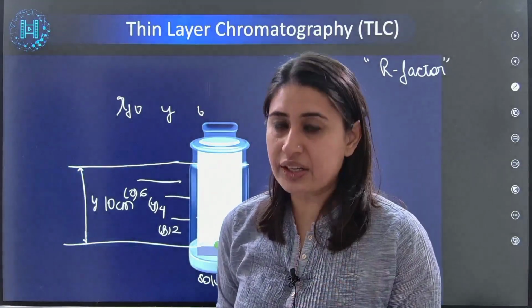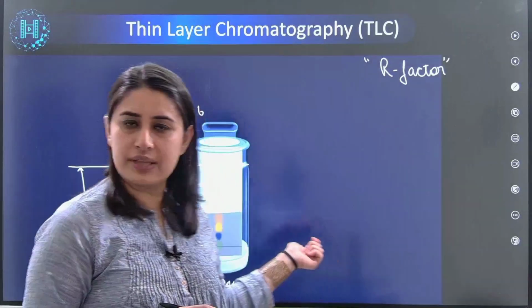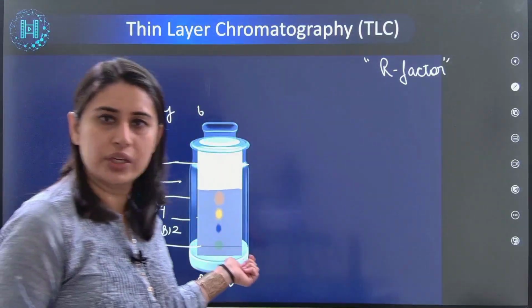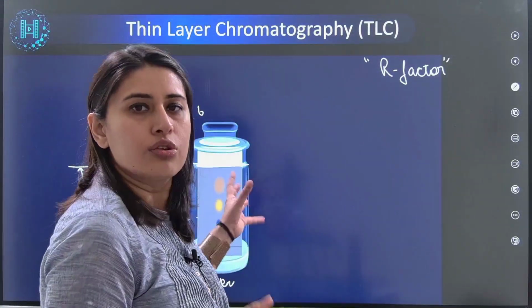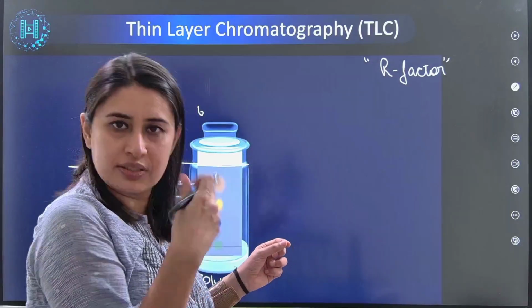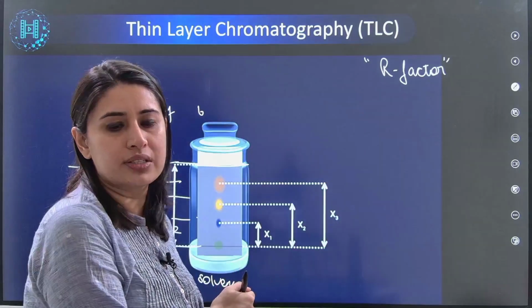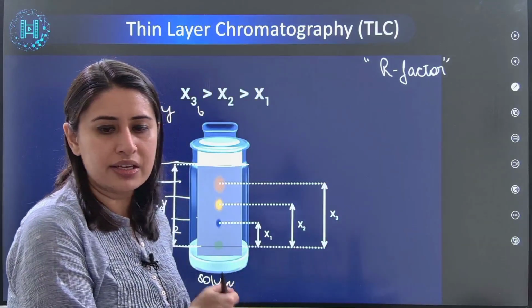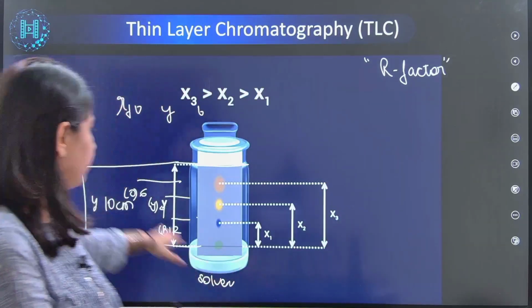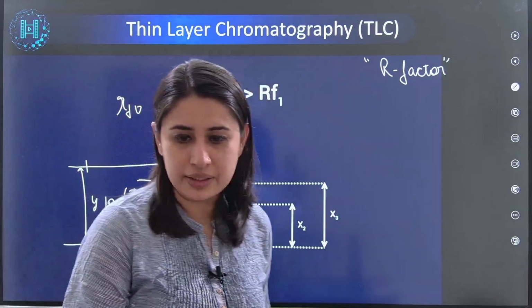You have to take it in the denominator. Distance traveled by whatever substance, whatever dye you have, the solute. So the distance traveled by the dye divided by the distance traveled by the solvent. That's your R factor.